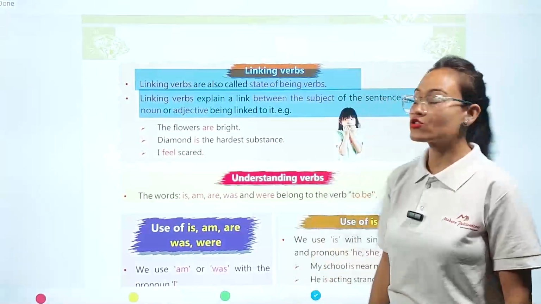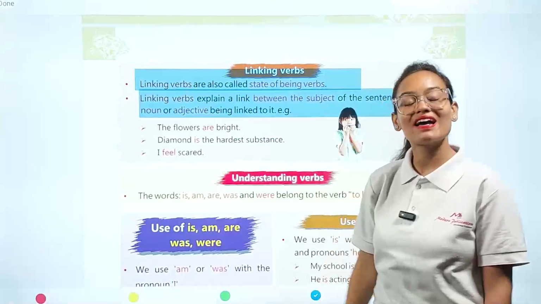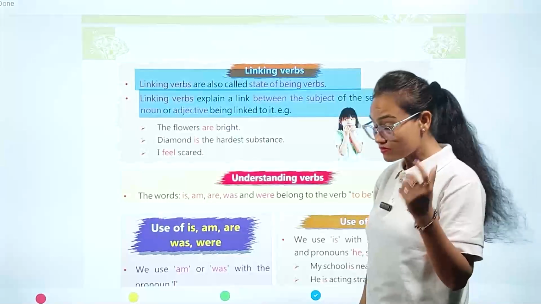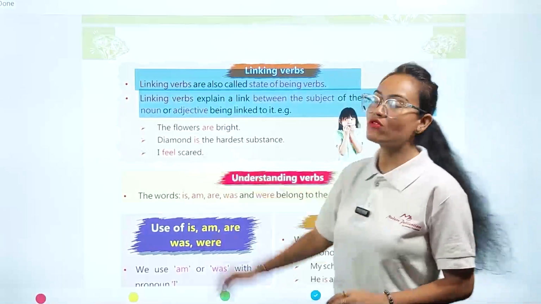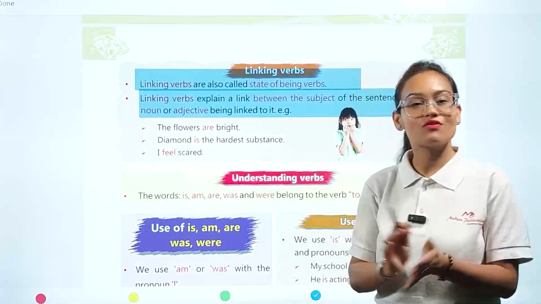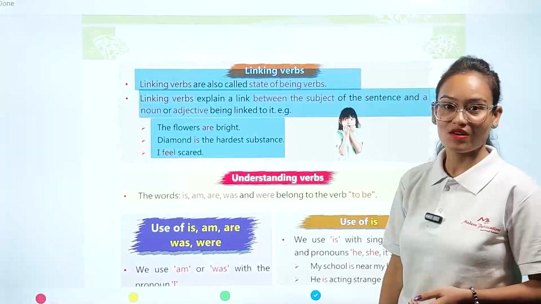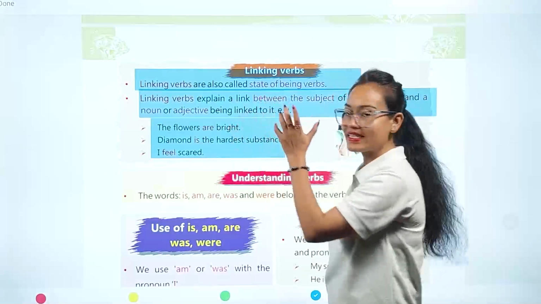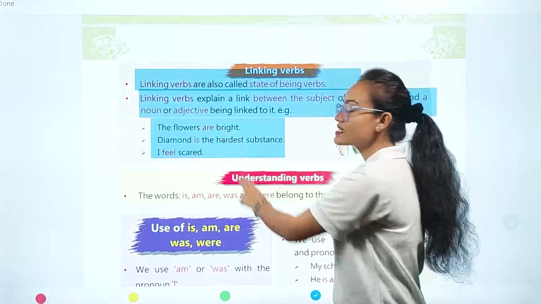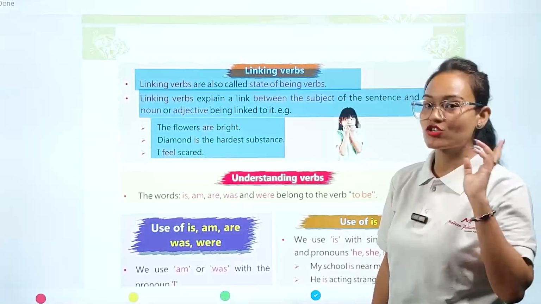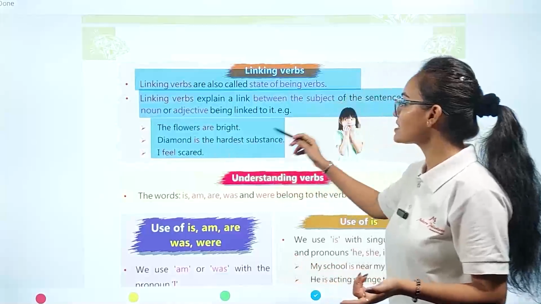So the main action performed by linking verbs is that they act as a linking thread between the subject of the sentence and the noun or any adjective word which is present in our sentence. Example, you can see here: the flowers are bright. So flowers and bright. The linking word between these two words, flowers and bright, is are, and are is an action word, that is, a verb. The diamond is the hardest substance.